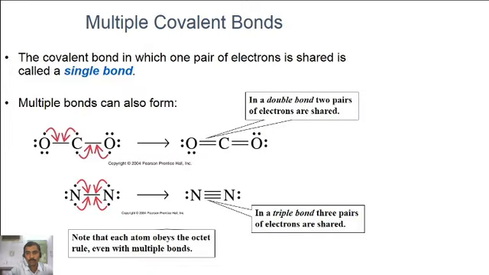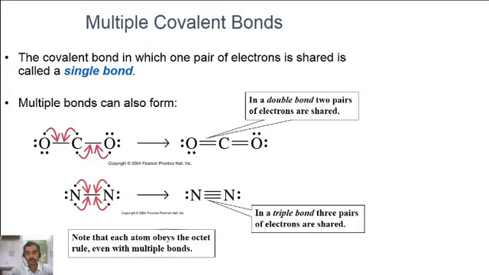See, in a triple bond, the two nitrogen atoms share three pairs of electrons and form a triple bond or three covalent bonds. That means the number of electrons available for sharing is responsible for the formation of the number of covalent bonds.